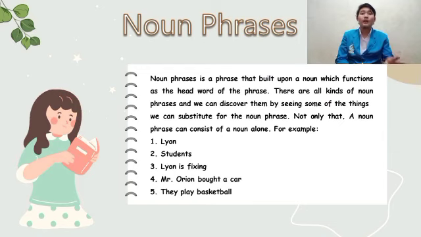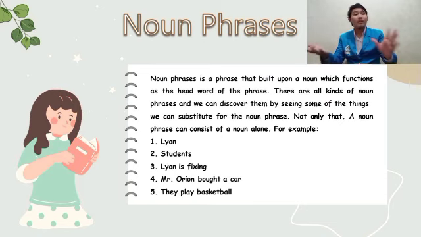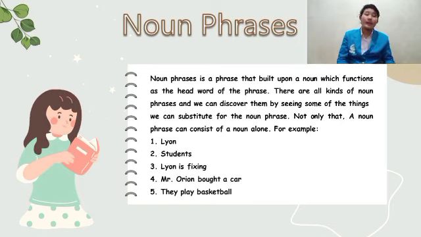For example, number 1 until number 5. Leon, student. Leon is fixing. Mr. Orion bought a car and they play basketball. As you can see in the first and the second examples, a noun phrase can consist of a noun alone. And the third until the fifth examples are nouns that we can substitute for the noun phrase.